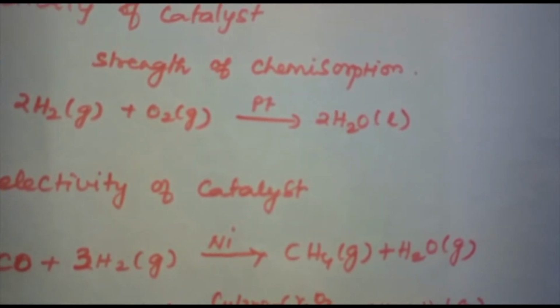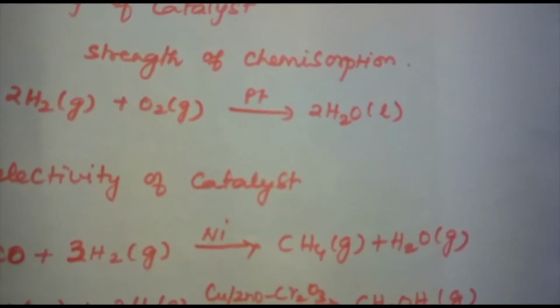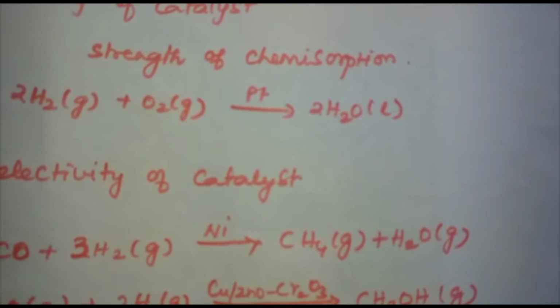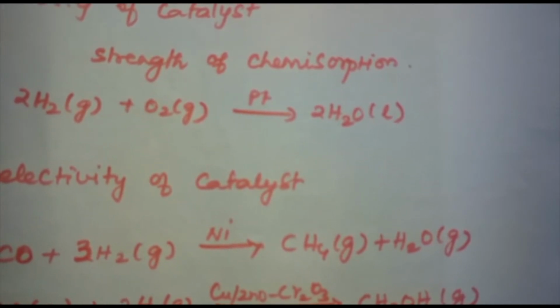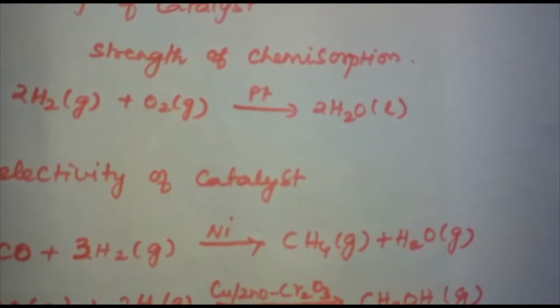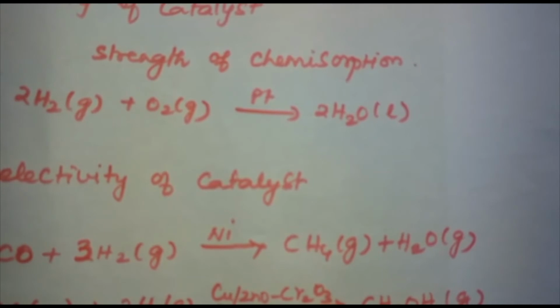Moreover, it has been found that for the hydrogenation reaction, the catalytic activity increases from group 5 to group 11 metals, with a maximum activity being shown by groups 7 to 9 elements of the periodic table.